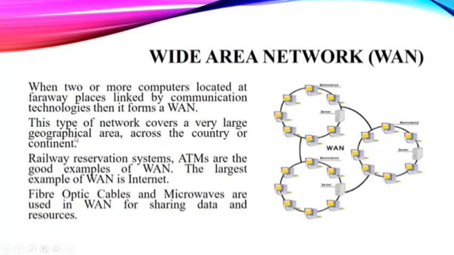This type of network covers a very large geographical area. It can cover countries or continents. It is the biggest form of network that we have. By the help of a WAN, we can cover the network of multiple countries or continents. Mostly it is used by railway reservation systems, ATMs and some other companies, and the largest example of WAN is the internet. I think you all have an internet connection with you, and that is an example of a WAN.